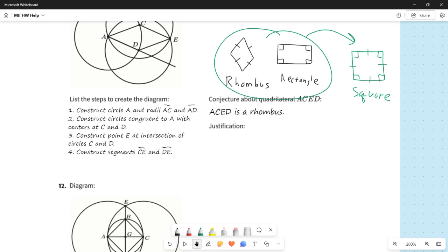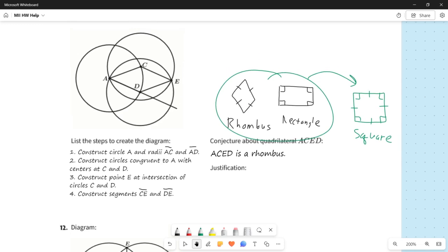Well, notice that in our construction, we drew a whole bunch of radii, and in order for this to be a rhombus, all 4 of the sides need to be the same. Well, we know pretty much for a fact that AC in the top left and AD in the top right have to be congruent to each other because AC and AD are both radii of circle A. They start at A and they go out to the circle. Every radius of a circle is congruent, within one circle. Any radius you draw is always going to be the same length. So AC has to be congruent to AD.